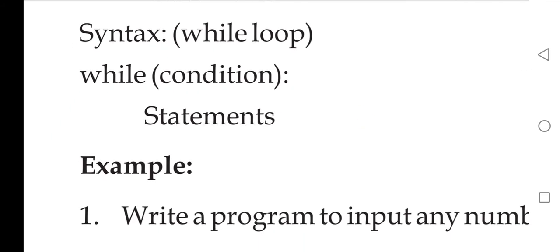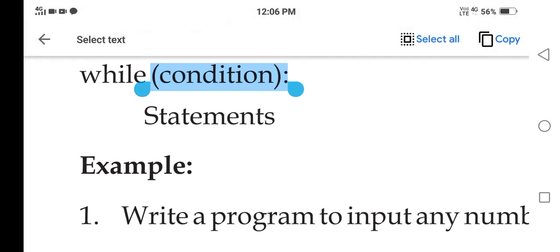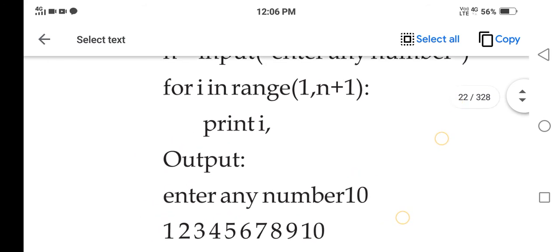The while statement makes use of a condition. This is the condition. Now this condition will control the finiteness of execution of the loop, and the set of statements will be here in this block. Now let's take an example for the for loop.